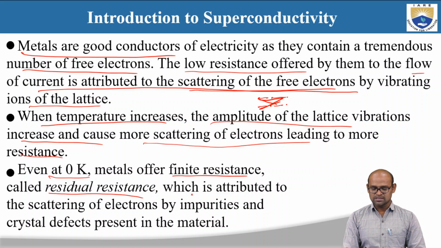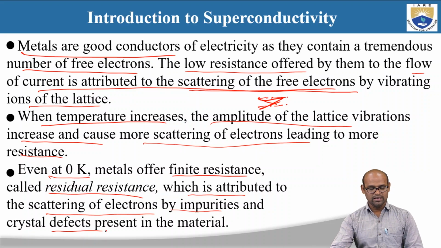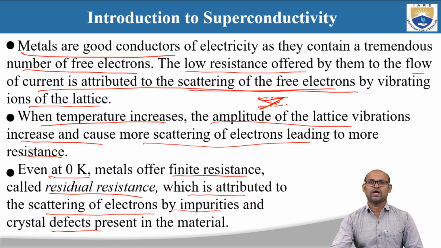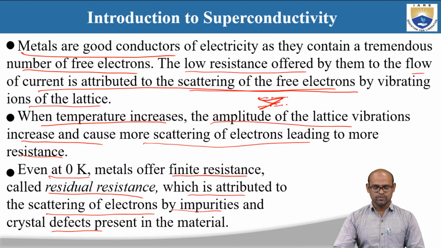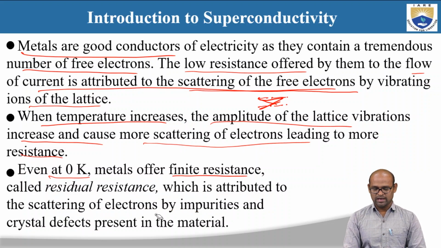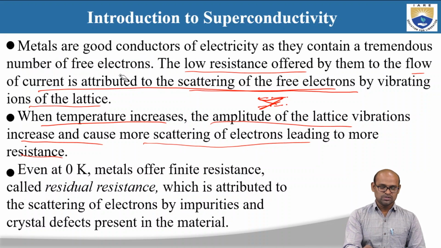This finite resistance of metals at 0 Kelvin temperature is attributed to the scattering of electrons by impurities and crystal defects present in the material. Whatever material we are using as a metal, if it has any impurities or defects, those will give rise to more scattering of the electrons, and hence you have finite resistance even at absolute 0 Kelvin.